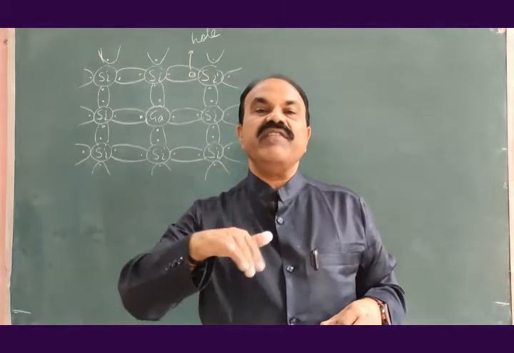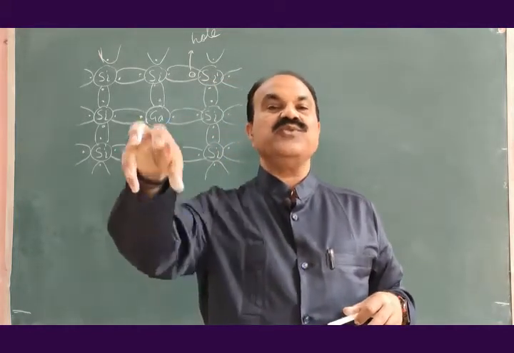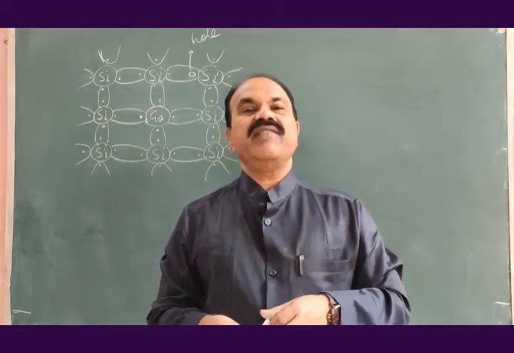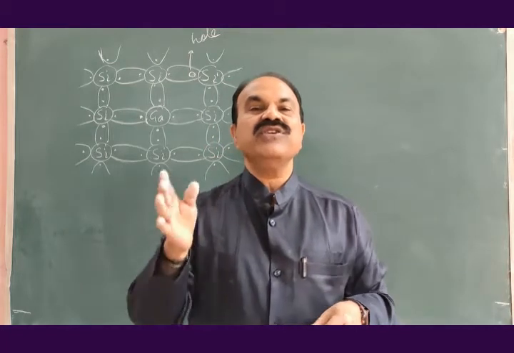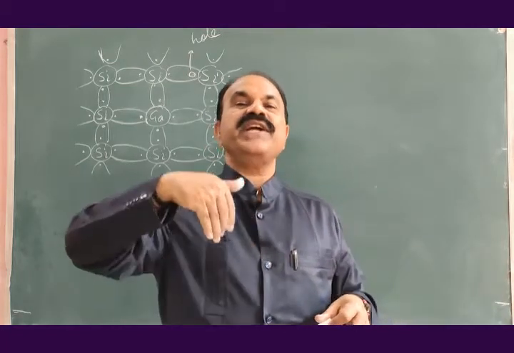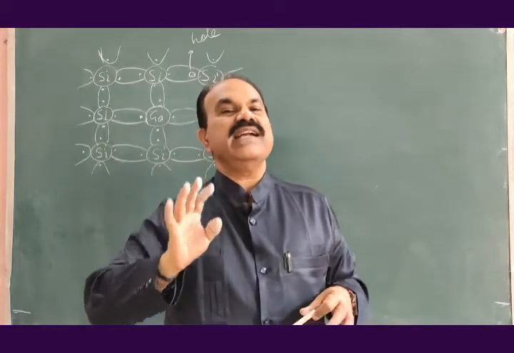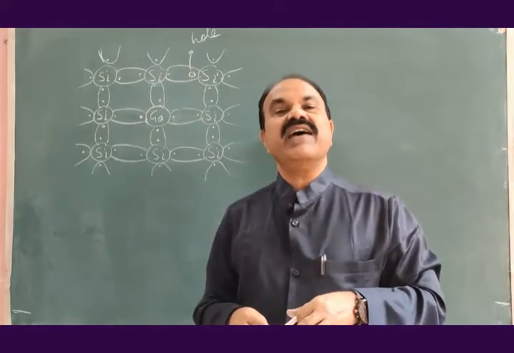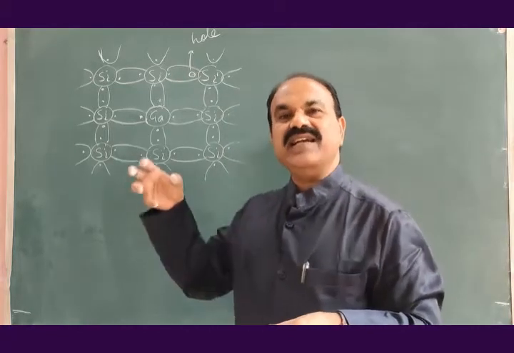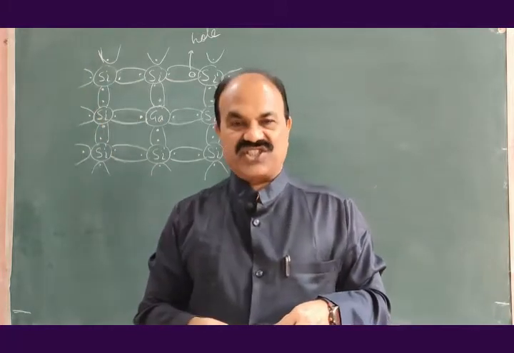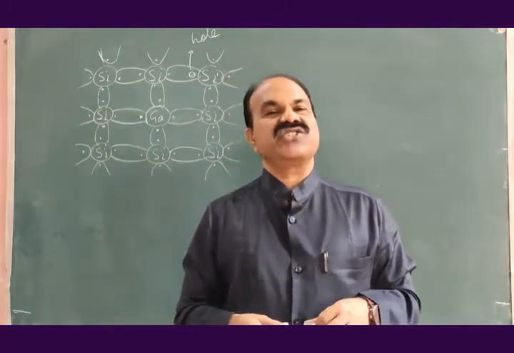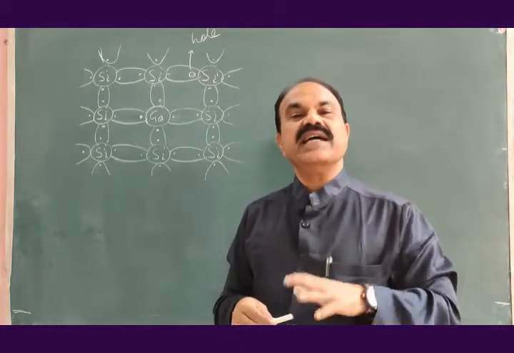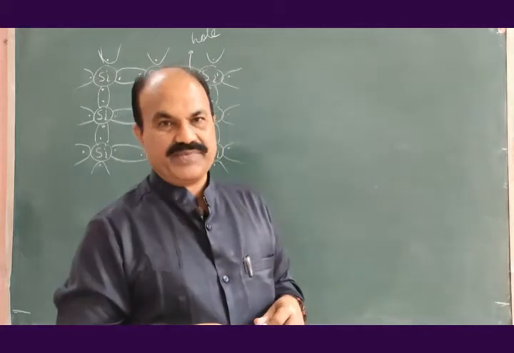Pentavalent impurity always donates one electron to the semiconductor crystal structure, so we call pentavalent impurity donor impurity, as it donates free electrons to the n type of semiconductor. Whereas in case of p type of semiconductor, trivalent impurity accepts an electron from the parent crystal structure, and therefore this trivalent impurity is known as acceptor impurity.